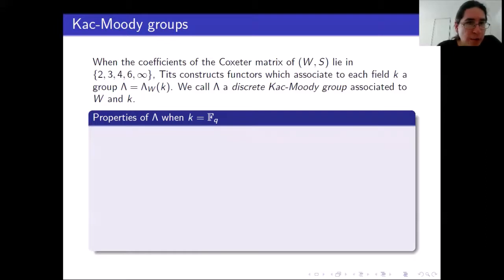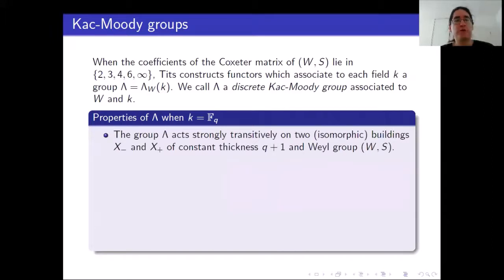Okay, so I will focus on the case where the field I choose here is always a finite field. So when we have a finite field, we have the following properties. First, Lambda acts strongly transitively. I will not explain what strongly transitively is, but it means transitively enough in a certain sense. On two isomorphic buildings, X minus and X plus, that have constant thickness equal to q plus 1, and Weyl group W, S. So we have done this. We started with a Coxeter group, and we ended with the same Coxeter group as a Weyl group on the building.